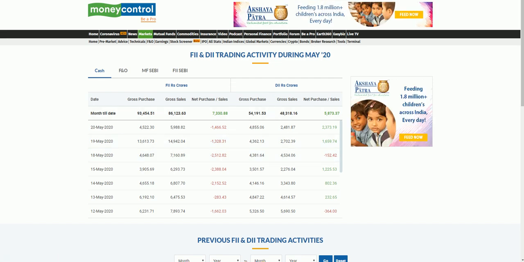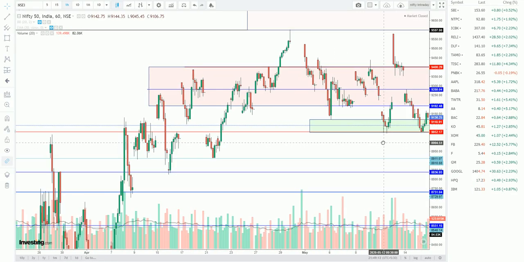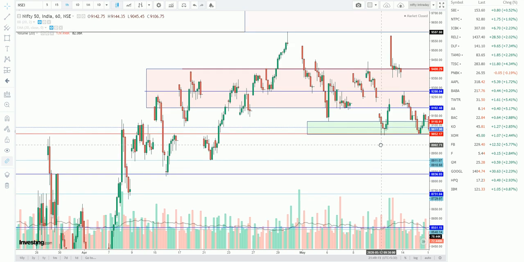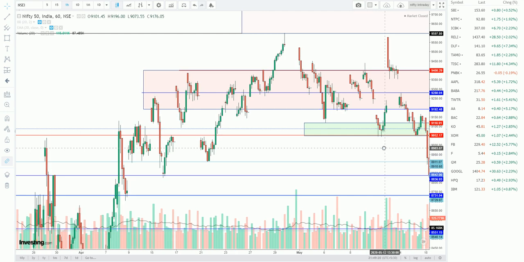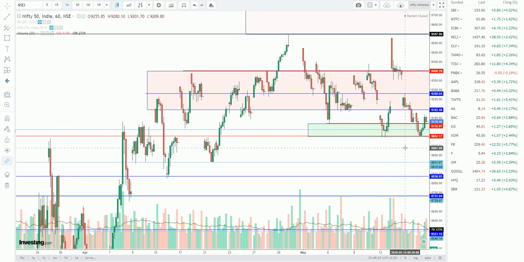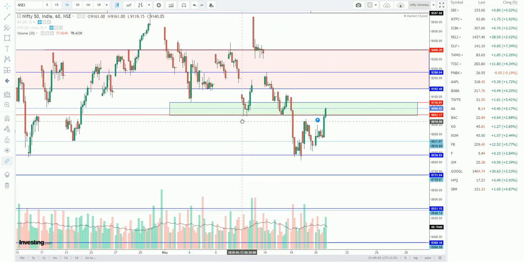in stocks. Now the expiry day setup. So this is the setup we can see. Here we can see, as last Sunday we saw, that up to this green zone will act as a support, and after breaking this green zone, we can see that it exactly followed our first level and then second level. So both were tested, and after that it took support from here and went up towards this green zone again.